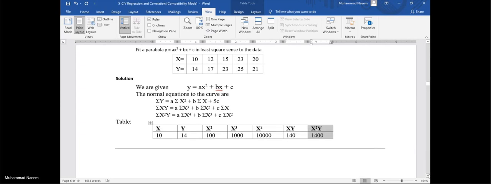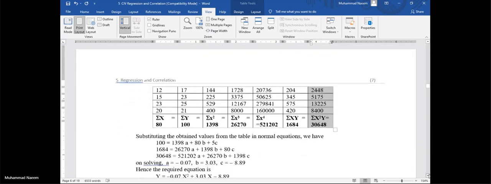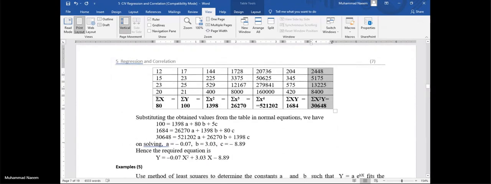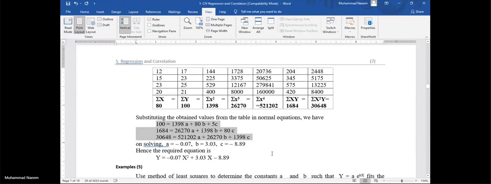The sum of these columns will provide us our required sigma. Sigma x is the sum of the first column, sigma y is the sum of the second column, sigma x square, sigma x cube. We get all these sigmas. Put all these sigmas in the normal equations. Now the normal equations become of this form.